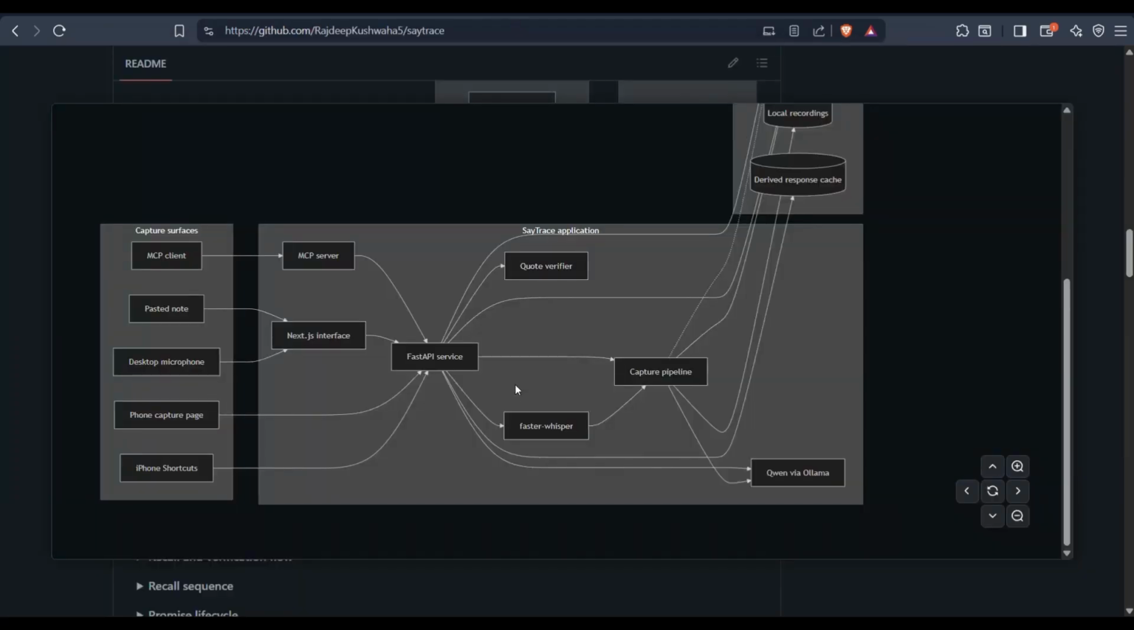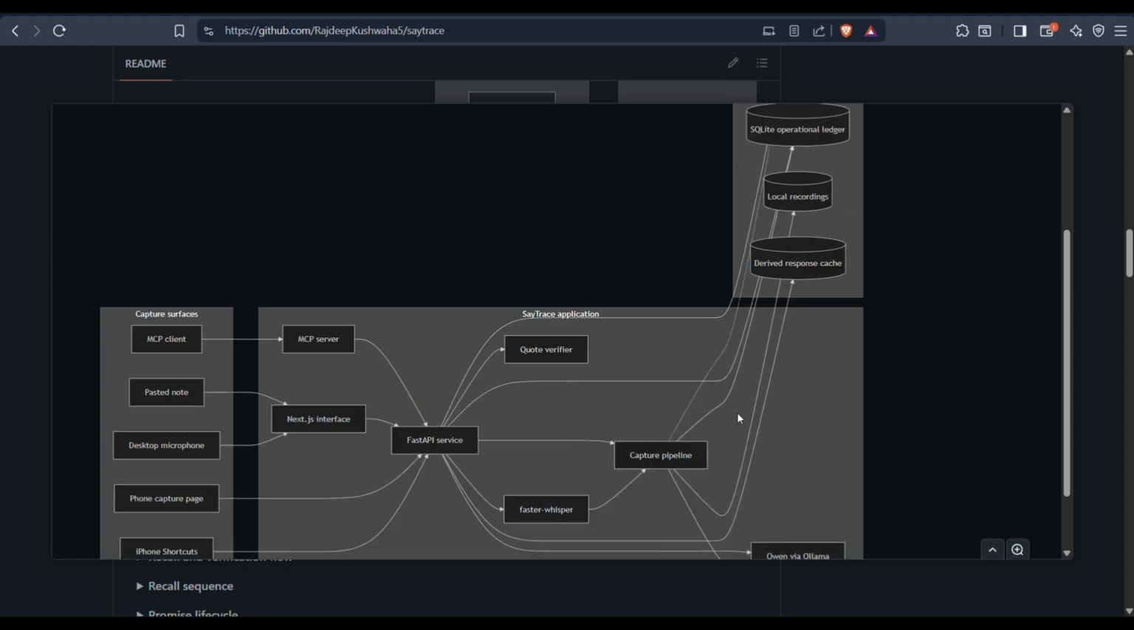So now let's quickly understand the architecture. On the left are all the ways I can capture a conversation: my desktop mic, the phone, a pasted note, the phone capture page, my iPhone shortcut, and even an AI agent through MCP. All of them come together in one place, and the FastAPI service in the middle is the brain of the app. When something comes in, Faster Whisper turns the audio into text, and Qwen, the model running locally through Ollama, reads it and pulls out the promises, the people, and the deadlines. The whole flow is the capture pipeline.